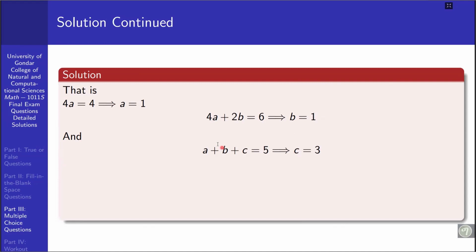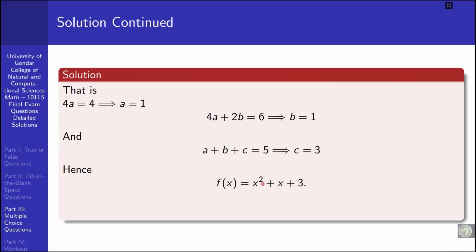So we find the coefficients a, b and c of the function f of x. f of x will be: a is 1, so x squared; b is 1, so it becomes simply x; and c is 3.